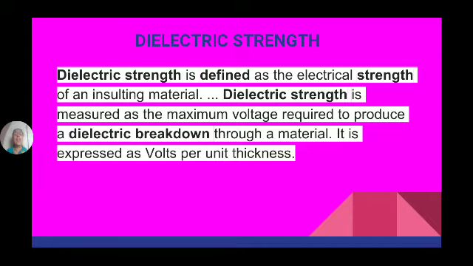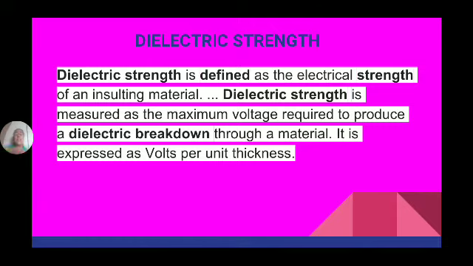Now the third category is semiconductors. Semiconductors are materials that allow electrons to pass in one direction and don't allow electrons to pass through them in the other direction. Suppose this is a semiconducting material, electrons will pass from this side to this side, but they won't pass from this side to this side.